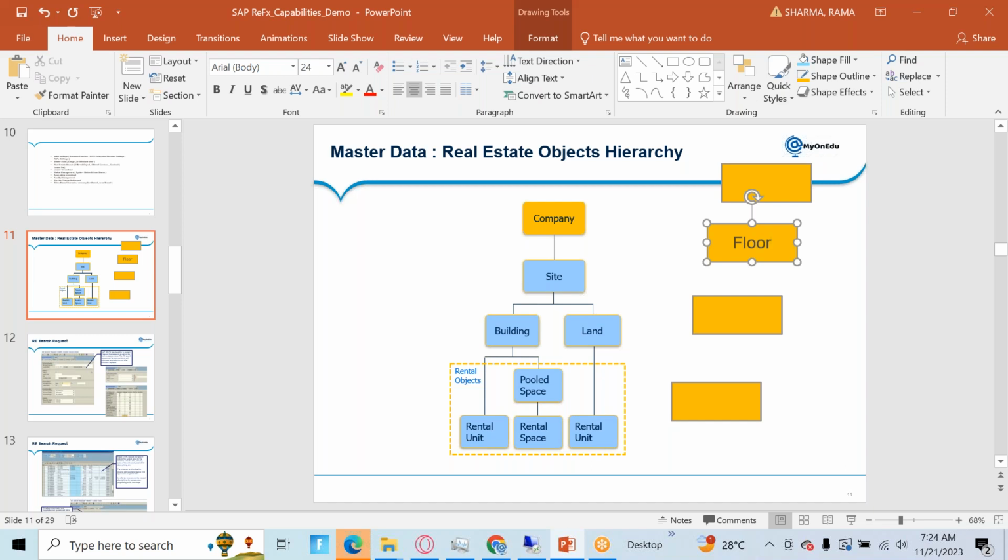And apart from that, you can directly integrate with your CAD also. It is possible, and you can integrate a GIS system also. That functionality is there, but it is not directly available. There is some middleware we need to implement for this scenario.